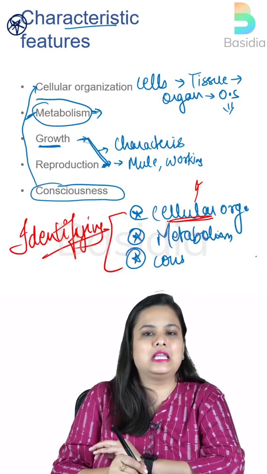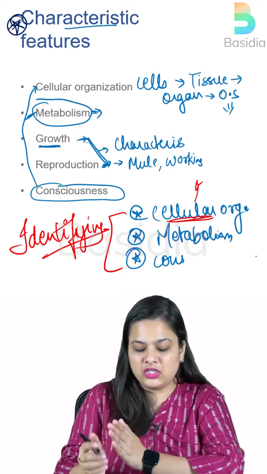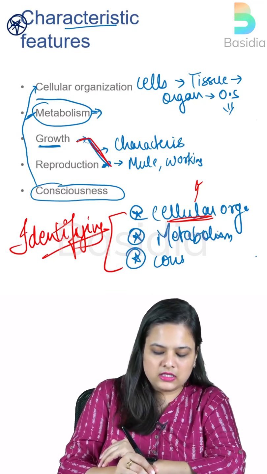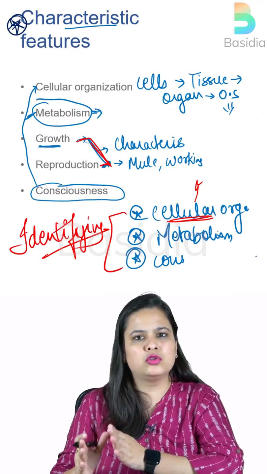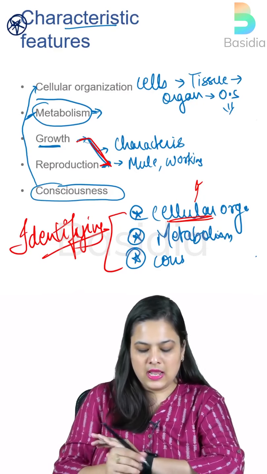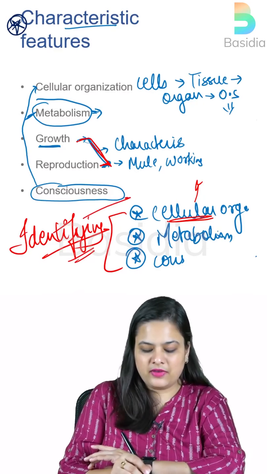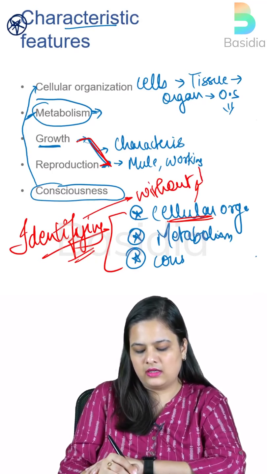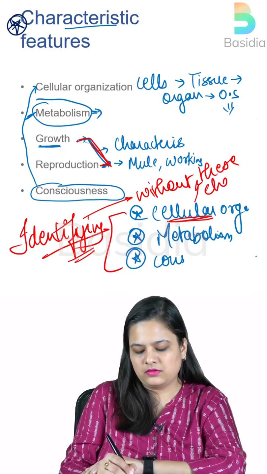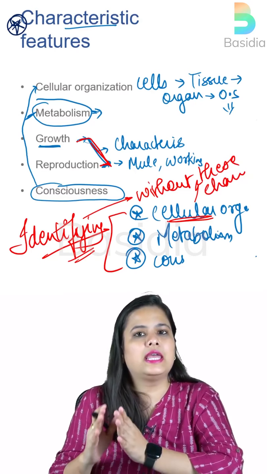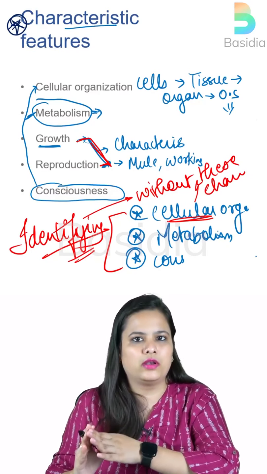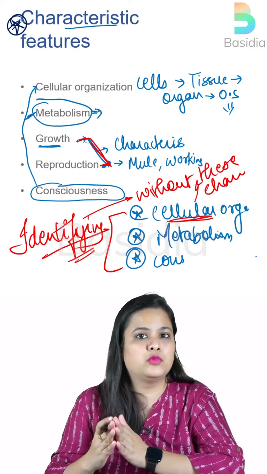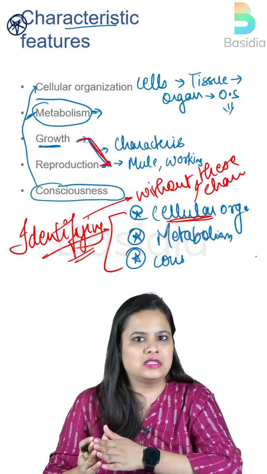So all these things are the identifying features, and these two are the characteristic features. That means in their absence also, the organism could be living, right? But in the absence of these identifying characteristics, we will never consider any object as a living one. I hope you understood, and this is one of the most important things from where questions can come.